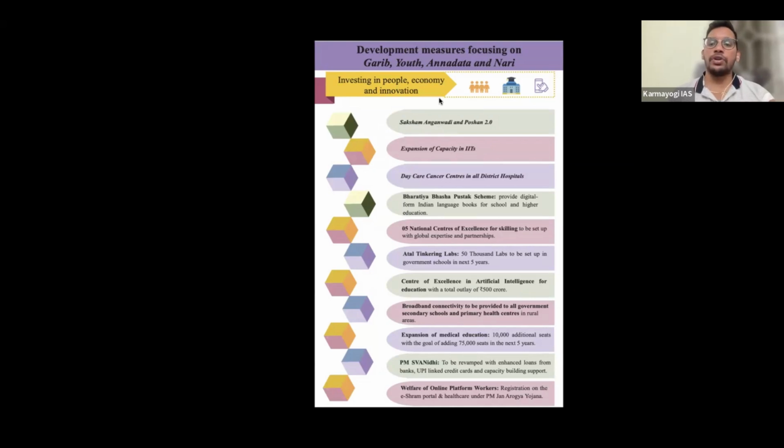Saksham Anganwadi and Poshan 2.0 to focus on nutrition. Expansion of capacity of IIT seats. That means the number of seats will be increased. Until the cabinet approves, nothing is guaranteed. It's just a proposition. Daycare cancer centers.